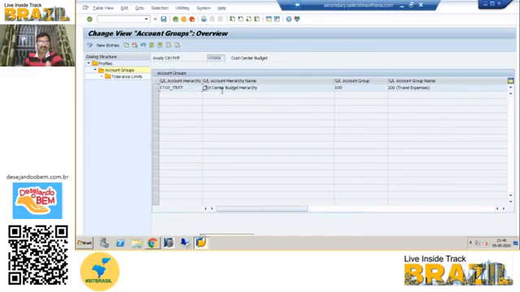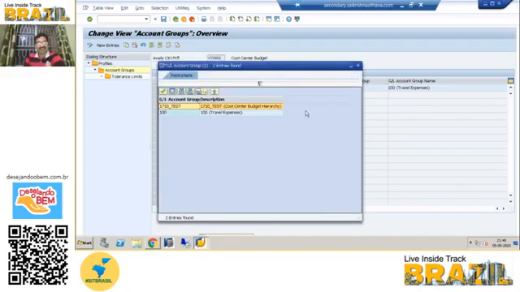So you have to take the hierarchy from here and the GL account group. Within the hierarchy you can take different account groups. You can create multiple account groups and assign multiple account groups to one availability control profile. You can assign the highest level or the lowest level; both options are available.